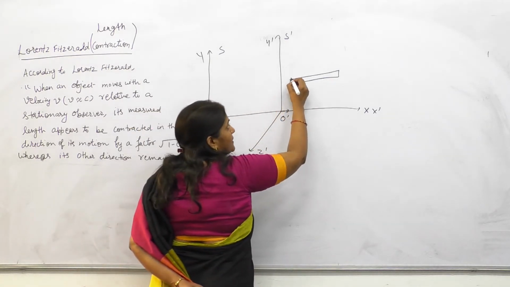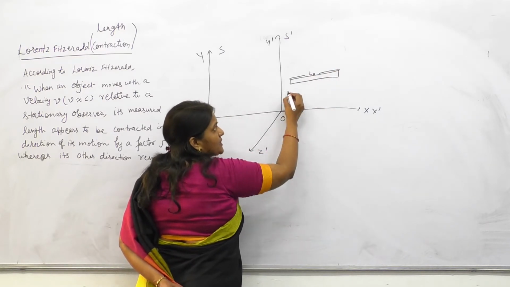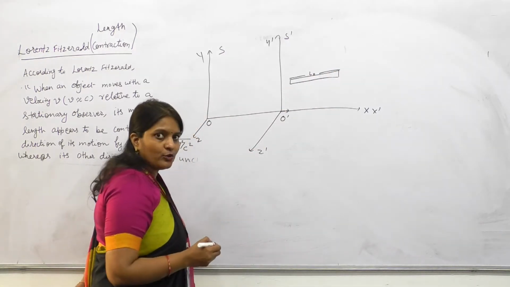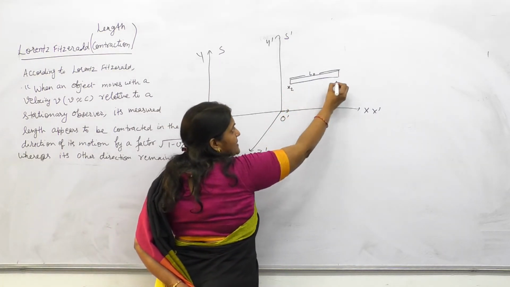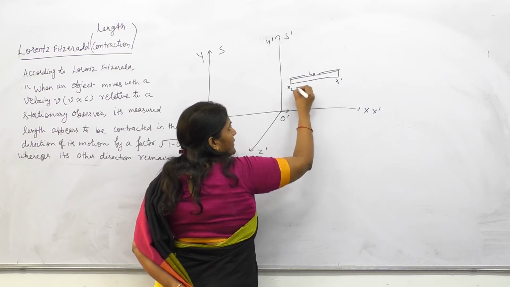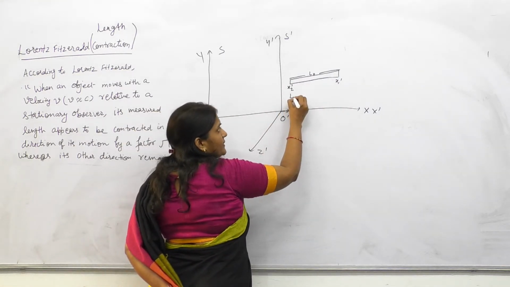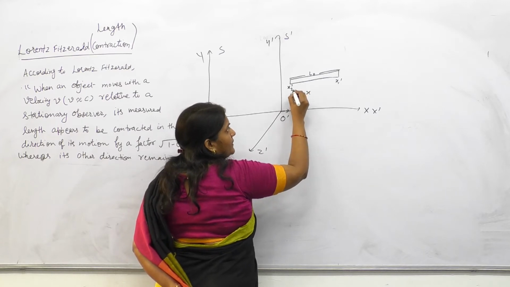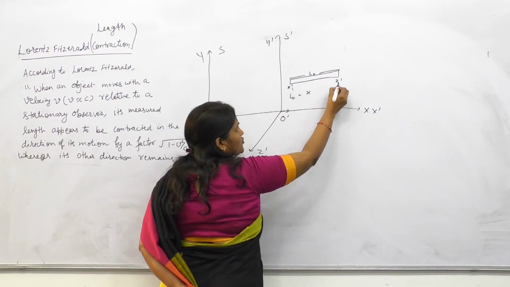The length of the rod according to the observer: the end points of the rod are x1 and x2.